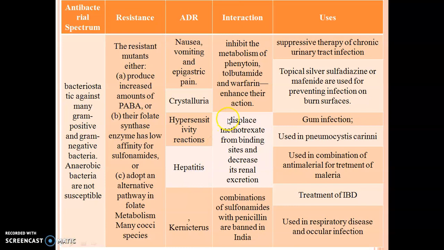Then if sulfonamide is taken along with methotrexate, the sulfonamide displaces methotrexate from its binding site. Hence, it decreases its renal excretion. Then the combination of sulfonamide with penicillin is banned in India due to some very severe interaction.